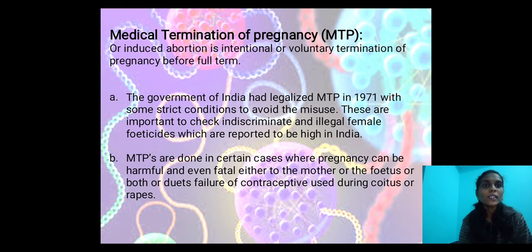MTPs are done in certain cases where pregnancy could be harmful or even fatal to the mother, the fetus, or both, or due to failure of contraceptives used during coitus, or rape.